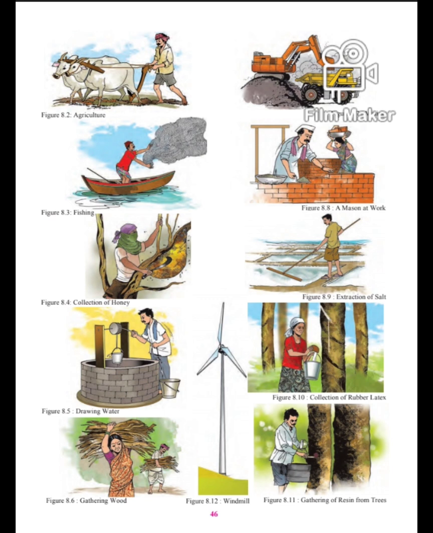Without soil, agriculture is not possible, because plantation of trees, sowing seeds, plowing the field and all this is done in the soil.